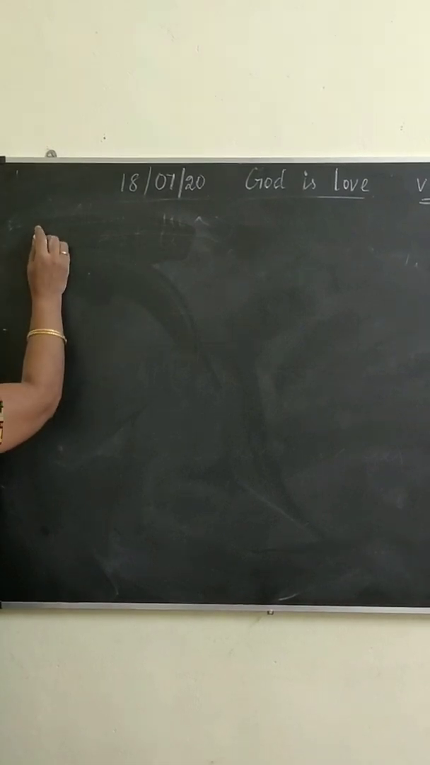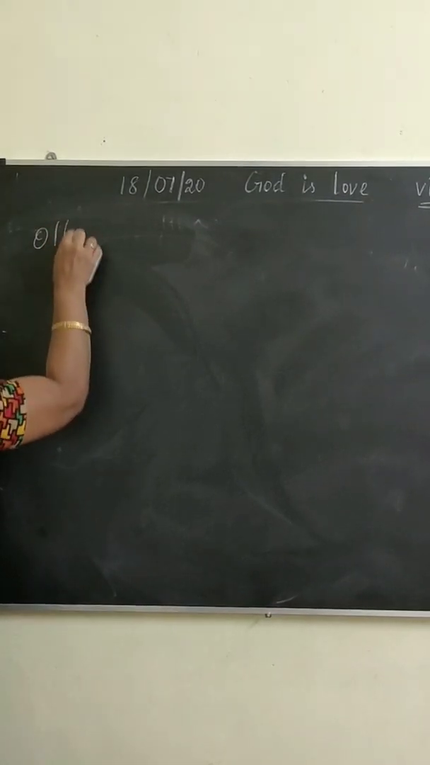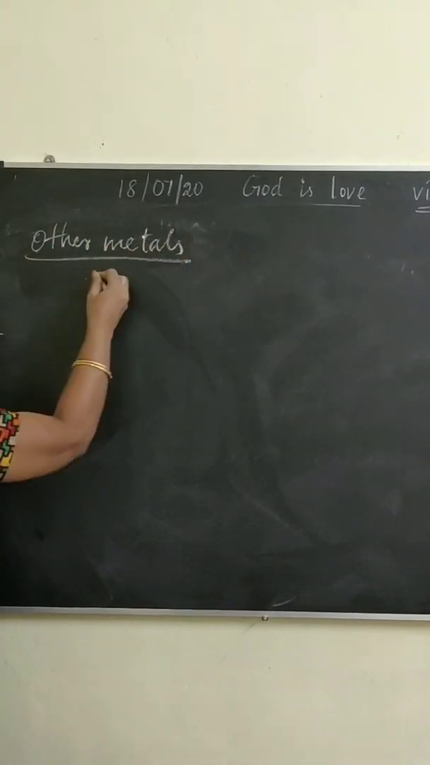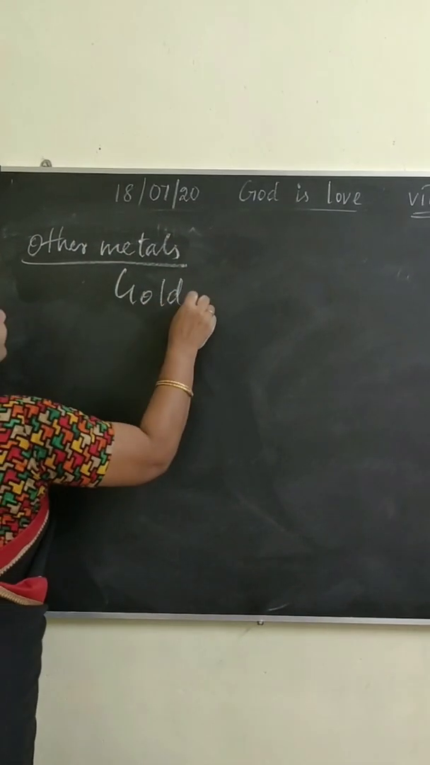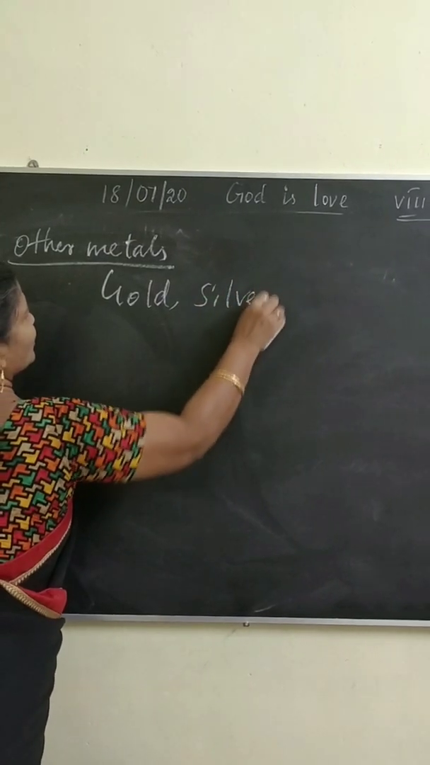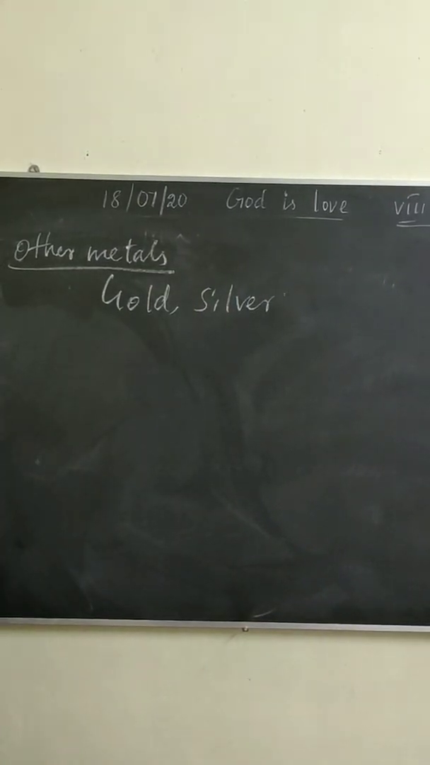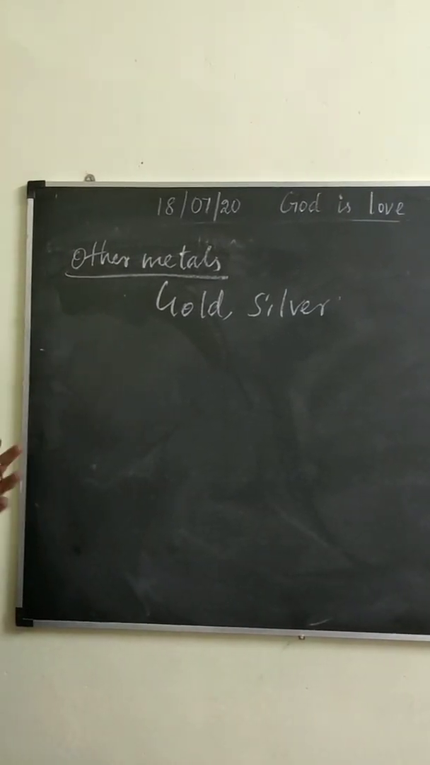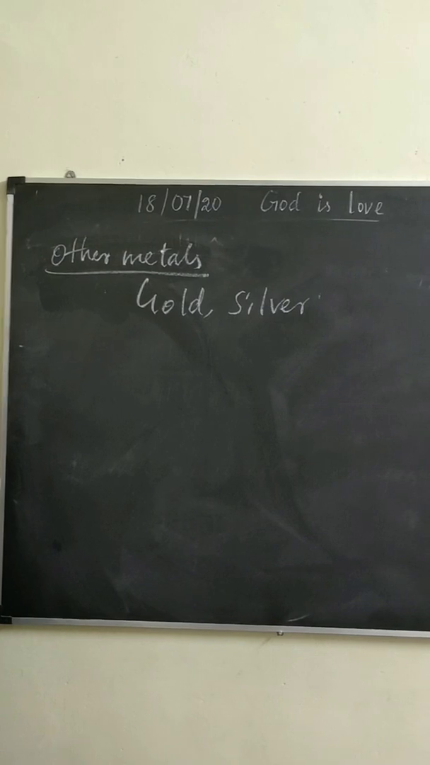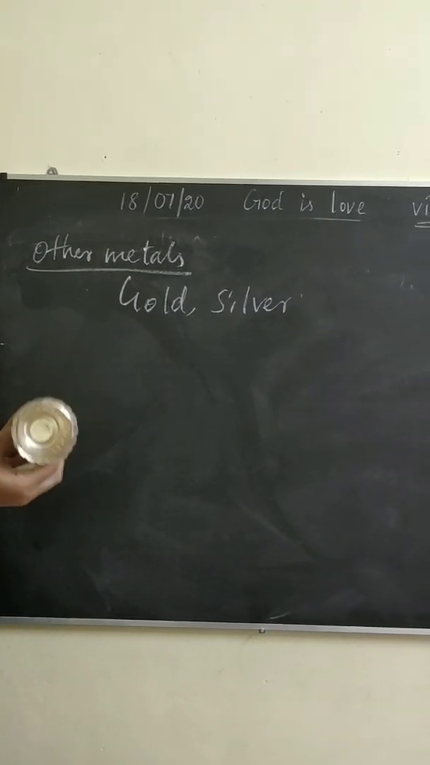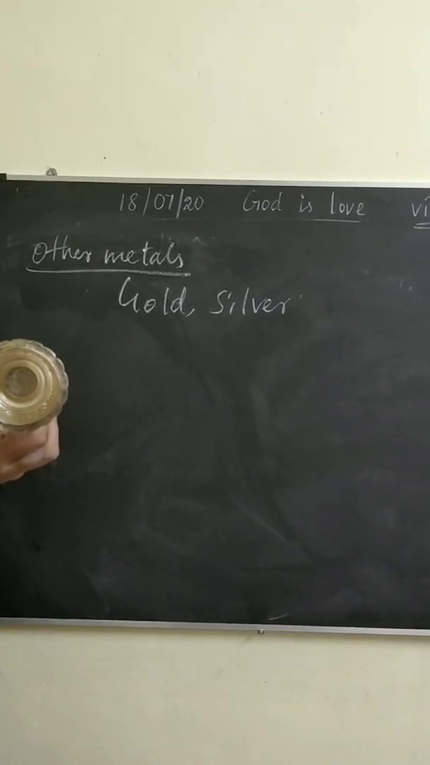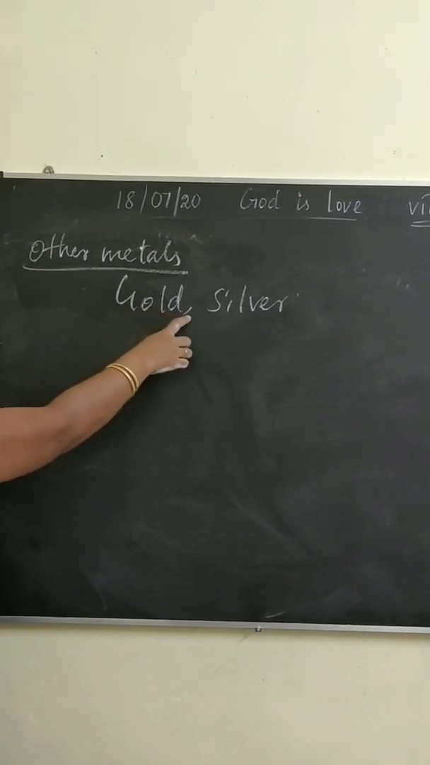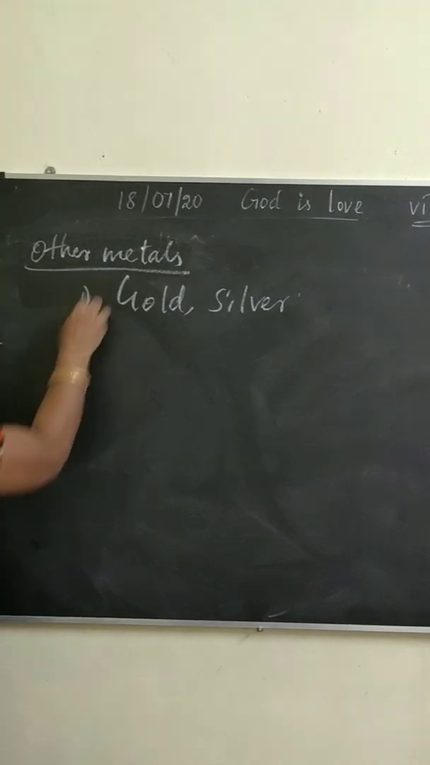Some other metals are gold and silver. Yes. What is gold? Then silver. Yes. Gold and silver are used to make jewelry. The next one, lead.